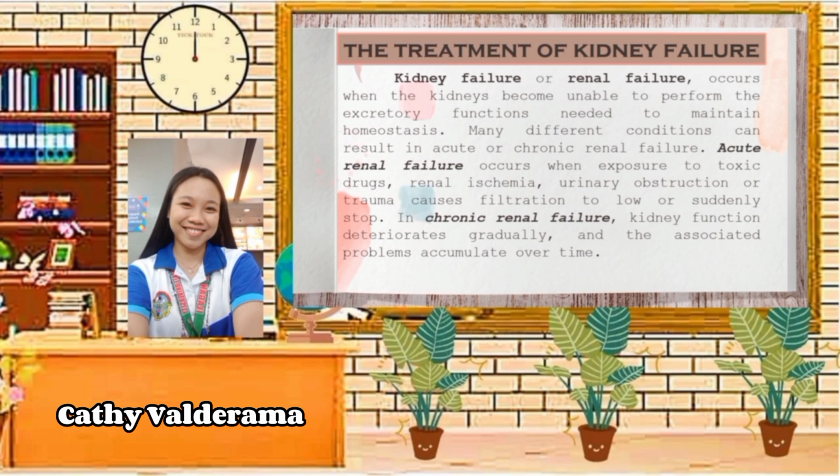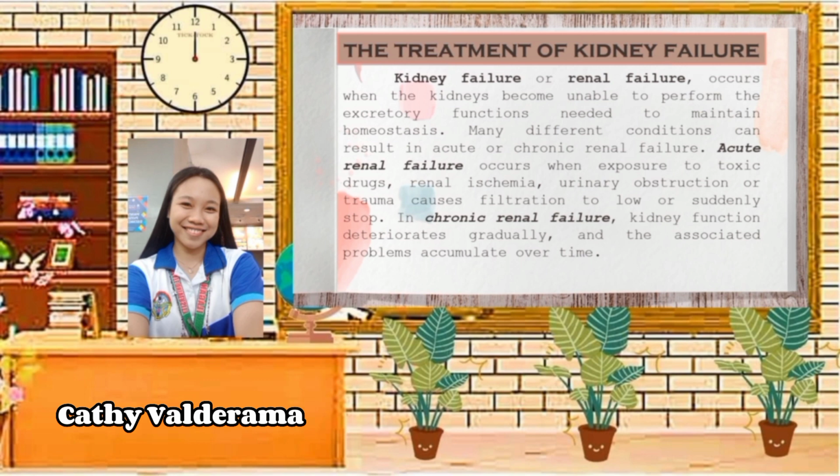There are a lot of kidney diseases such as kidney stones, infections like urinary tract infections or UTI, and kidney failure. So today we are going to talk about the two types of kidney or renal failure, which are the acute renal failure and chronic renal failure. Acute renal failure occurs when exposure to toxic drugs, renal ischemia, urinary obstruction, or trauma causes filtration to slow or suddenly stop. This renal failure occurs when someone uses toxic drugs, pati na rin yung kung pinipigilan natin ang ating urine, which can cause filtration to slow or suddenly stop.